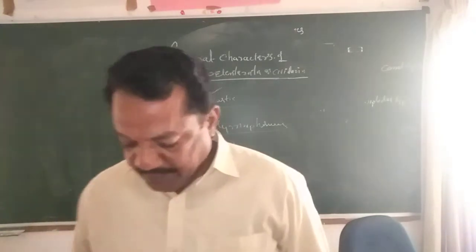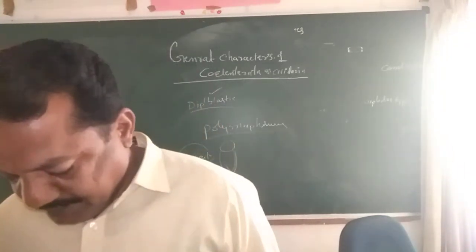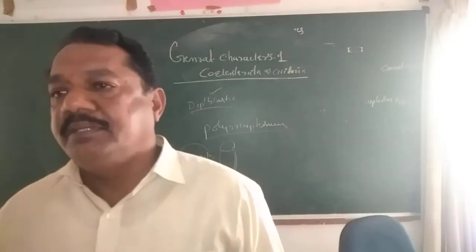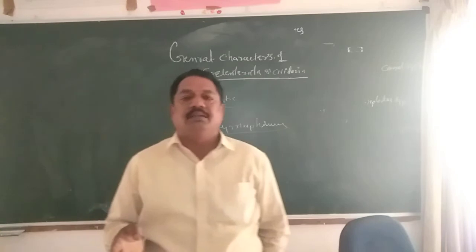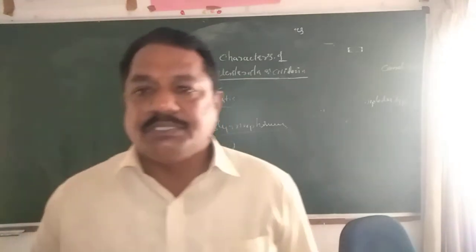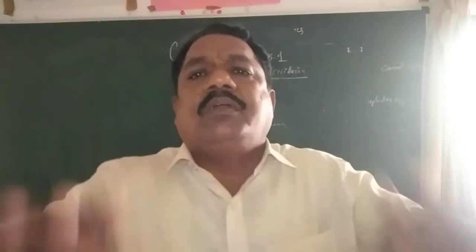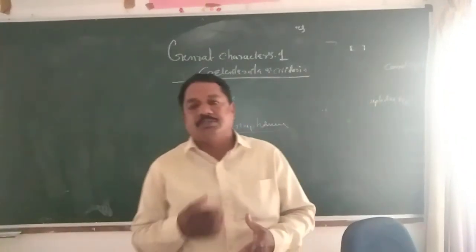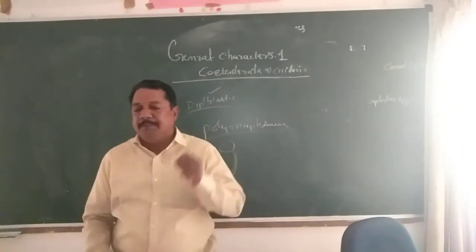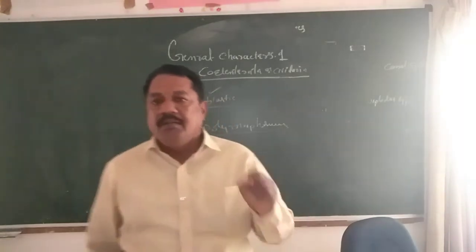Generally these animals are sedentary, as already discussed. They reproduce asexually and sexually, and some exoskeletal or endoskeletal system is present in cnidarians. These are some important general characters. Once again I am reminding you, approximately 10 to 15 general characters are there. First one, all are aquatic forms.